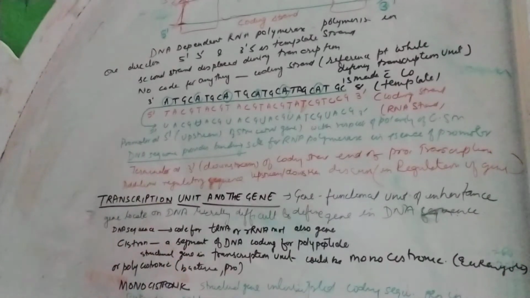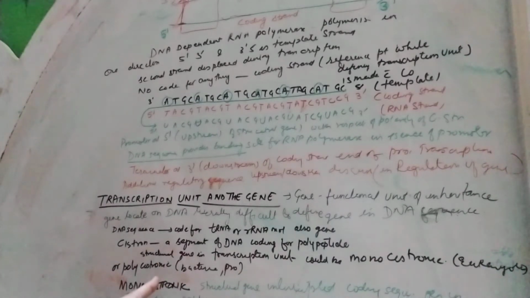Cistron is a segment of DNA coding for a polypeptide, and a structural gene in the transcription unit could be monocistronic. Mostly in eukaryotes it is monocistronic, that means one segment codes for one polypeptide. But polycistronic means one segment of DNA coding for more than one polypeptide. Okay, it happens in bacteria also.